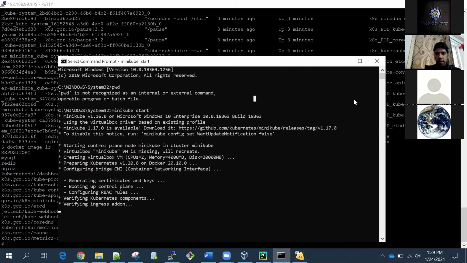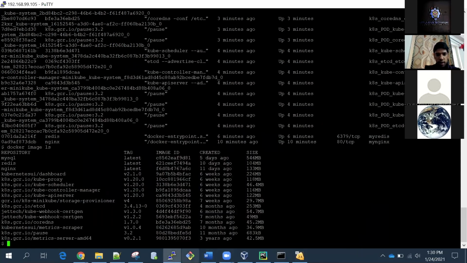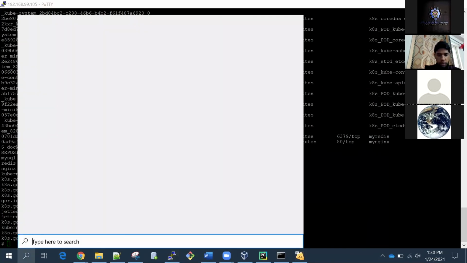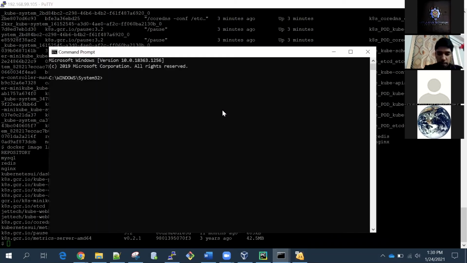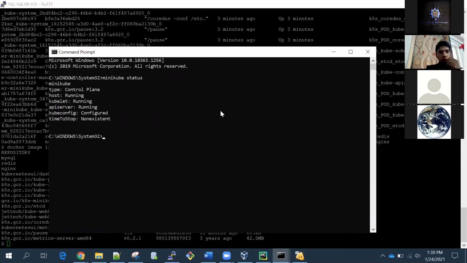Or I can open another terminal, and we can work from there as well. Yeah. So, minikube status. When I run minikube status, it is saying host is running, type is control plane, kubelet running. So I think it's almost set up. Let me show you a few things as well.